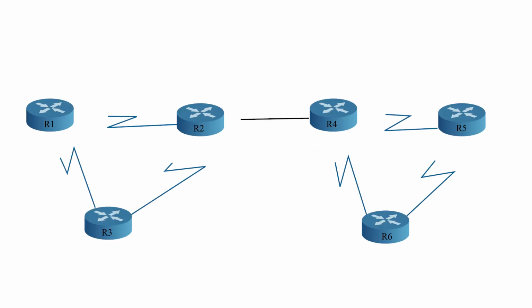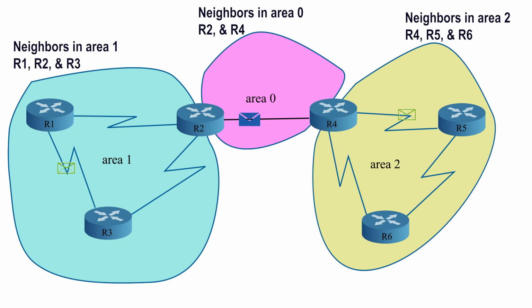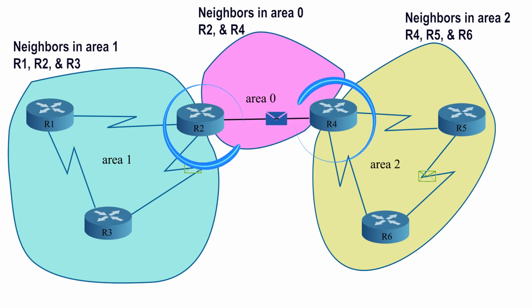OSPF uses areas to scale and optimize networks. OSPF areas serve as logical boundaries for routing information. By default, routers do not share routing information beyond their respective OSPF areas. 2 routers become neighbors only if they are in the same area. An area covers only the router's interface, not the entire router. You can configure a single router to operate in multiple OSPF areas.